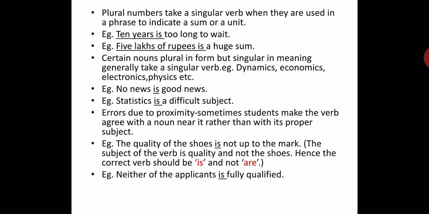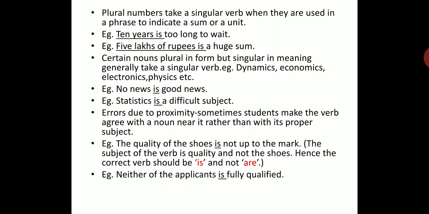Certain nouns, plural in form but singular in meaning, take a singular verb like dynamics, economics, electronics, physics. Yes, my dear children, news is a plural word, but news always takes up a singular verb. No news is good news. We never say no news are good news. That's wrong. Statistics is a difficult subject.